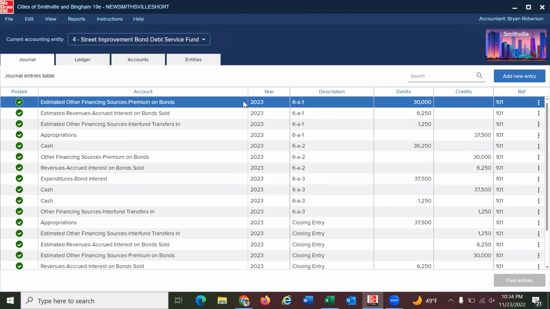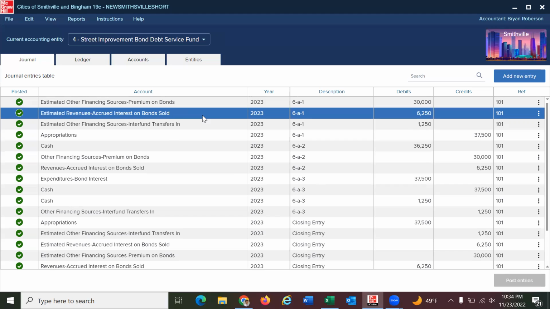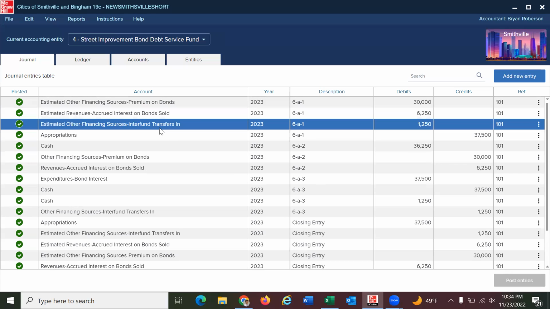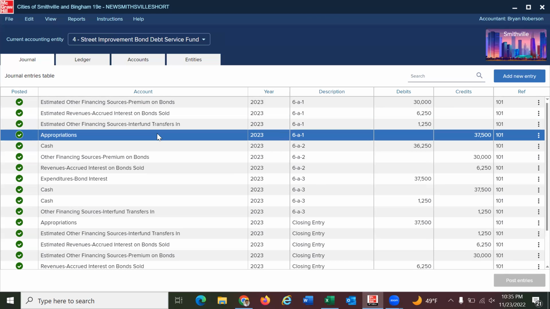First, we'll start off with the estimated other financing sources, which is the premium on bonds that they give to us in the problem, which is 30,000. It also mentions the 6,250, which is the estimated revenues for accrued interest on bonds. Also the estimated other financing sources, interfund transfers, and the 1,250. The combination of that would be our appropriations account, and it also mentions an appropriation in the amount of one interest payment of 37,500. So that's where we pulled that first entry.